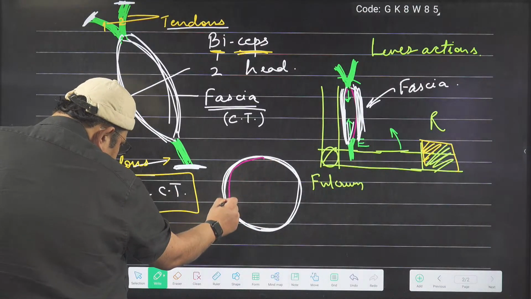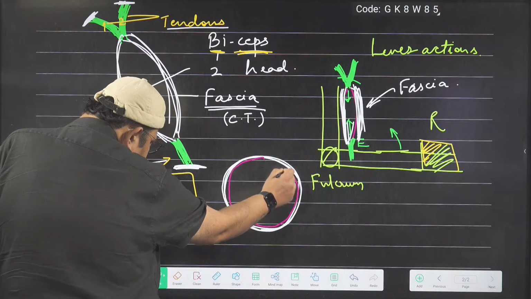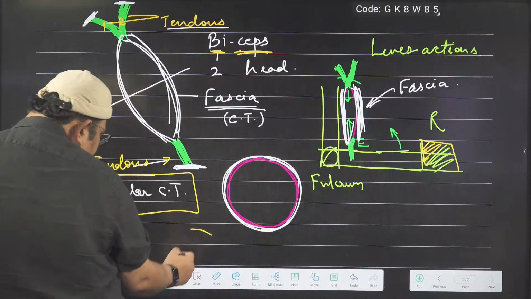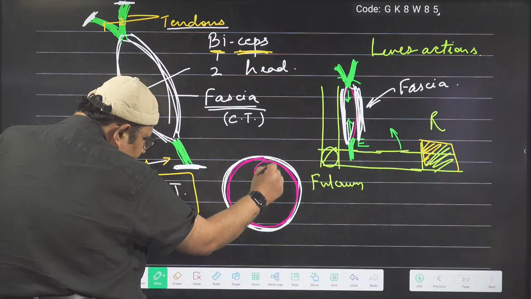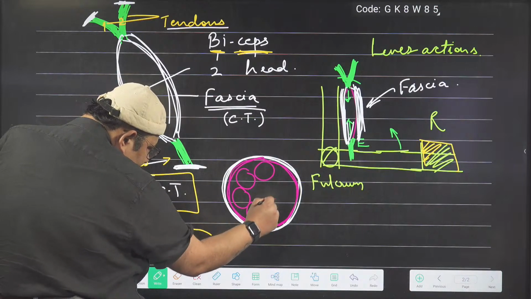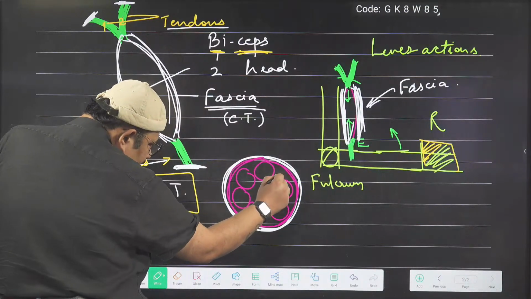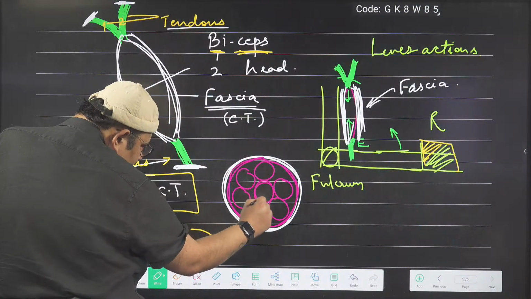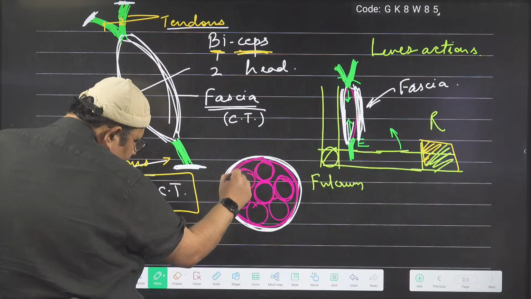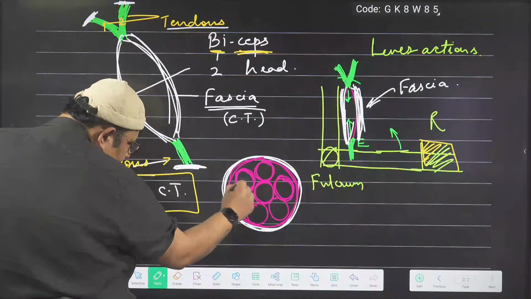So here I am showing the muscle. The muscle has further some cylindrical structures inside. When you see the muscle as a cut end, you will see something like this.